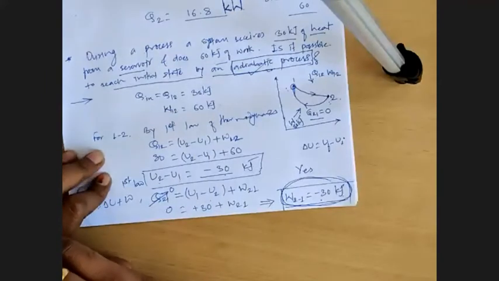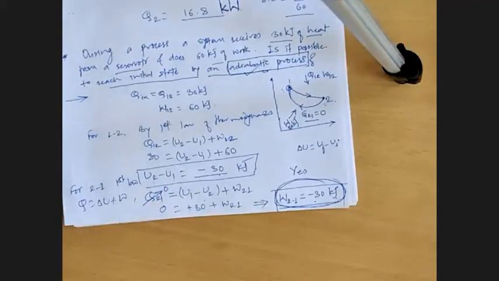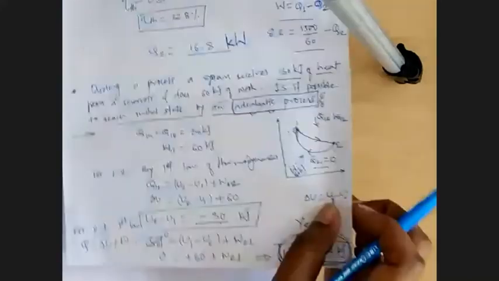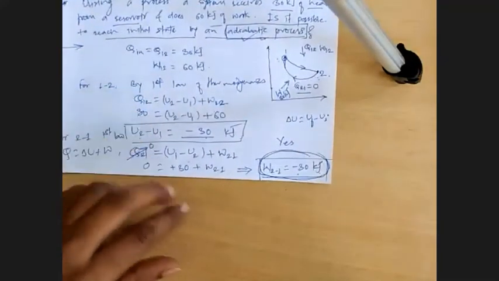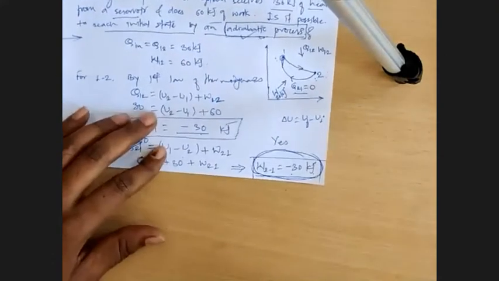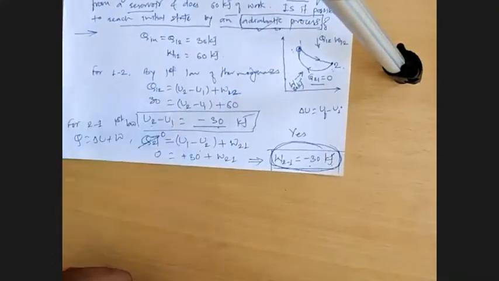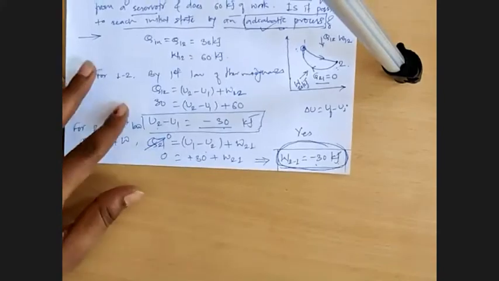Is that fine with everyone? If you have any query, let me know so that I'll explain it again. If you don't have any query, we'll proceed to the next numerical. So do you have any query? No, sir. Okay. So let's begin with the third numerical.